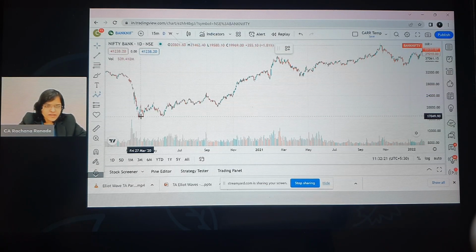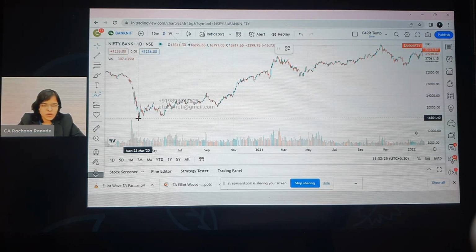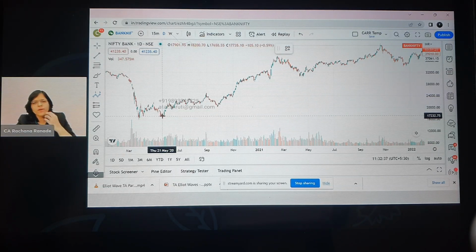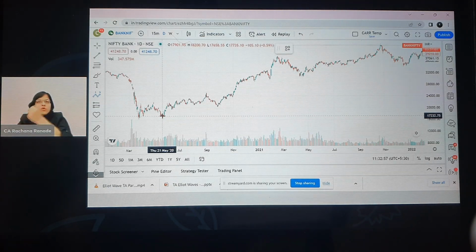Now, March 20 was the Corona low, but assuming this is one of the lowest points, if I don't want to take this, the next low I can see is either this or this, almost the same level. I can take it from 21st, 22nd May. If you feel that you should be taking the low from March, you can try that. You just have to see whether all the rules we have learned are fitting into it or not. So right now, I'll take March 20 as an exception. I'm going to ignore that because that was the lowest point. I'm going to take the next lowest, that is May, and let us try and plot 1, 2, 3, 4, 5, all the impulsive waves.